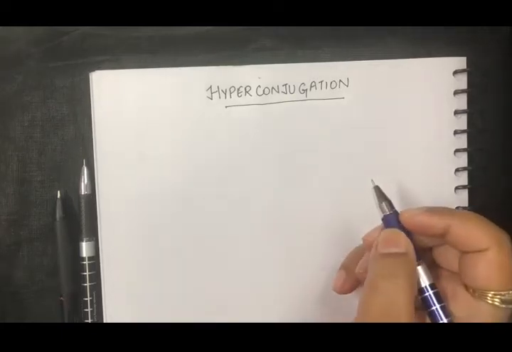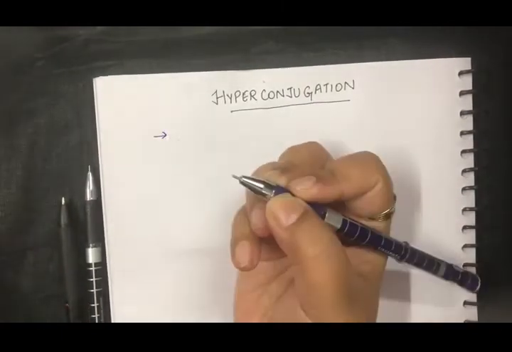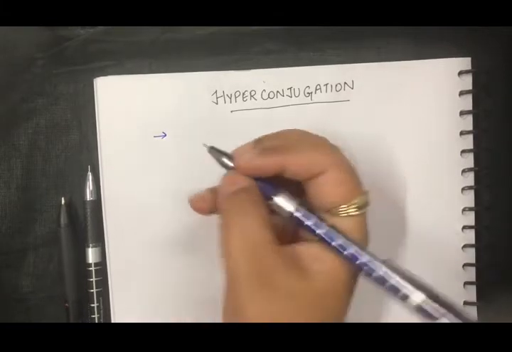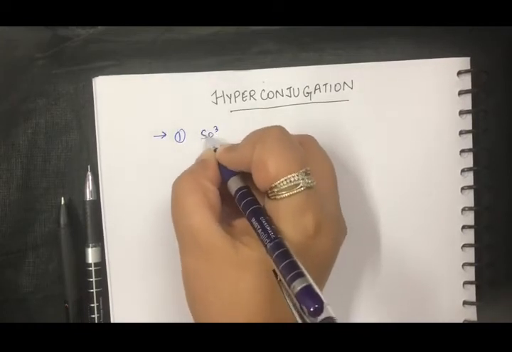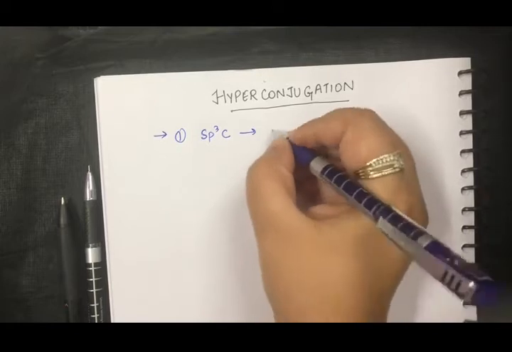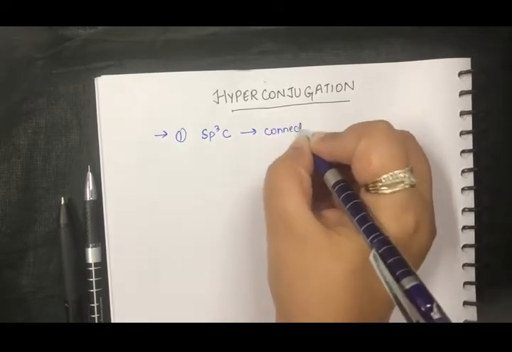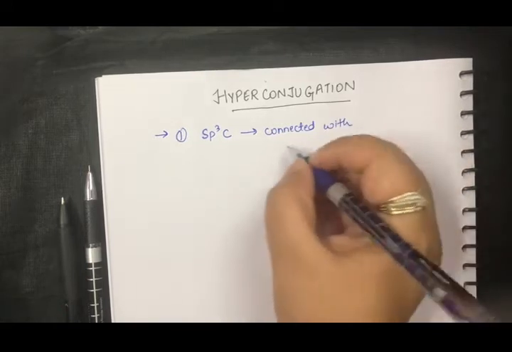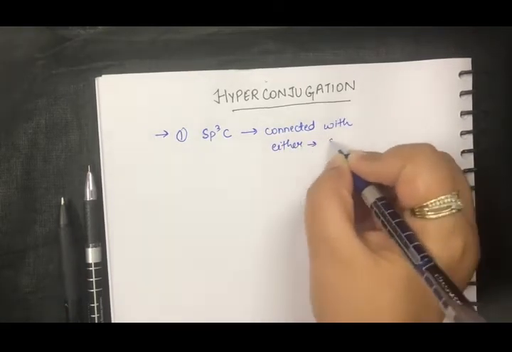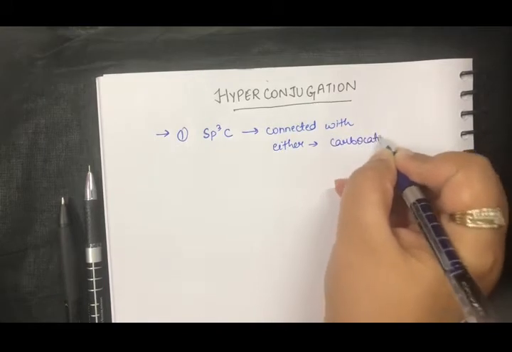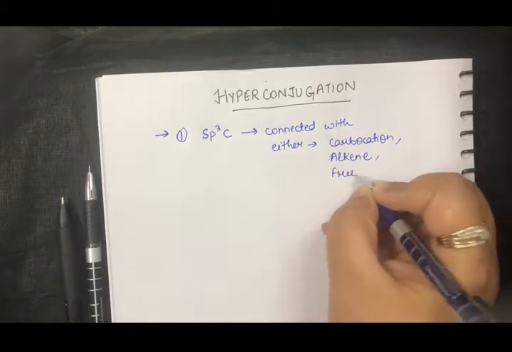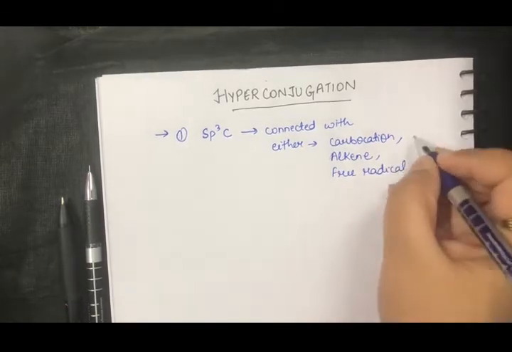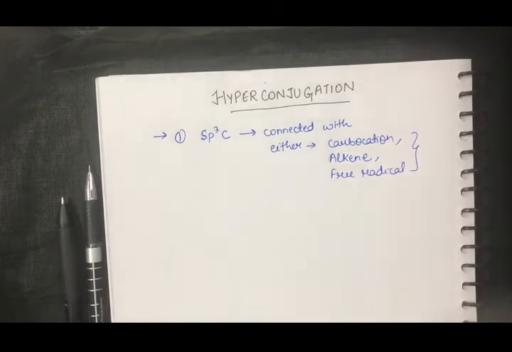Let's talk about hyperconjugation. There are a few main conditions for which compounds will undergo hyperconjugation. The very first condition is that the sp3 hybridized carbon should be connected with either a carbocation, an alkene, or a free radical. So the very first condition that you have to look for in a compound is whether an sp3 carbon is connected with a carbocation, alkene, or a free radical.